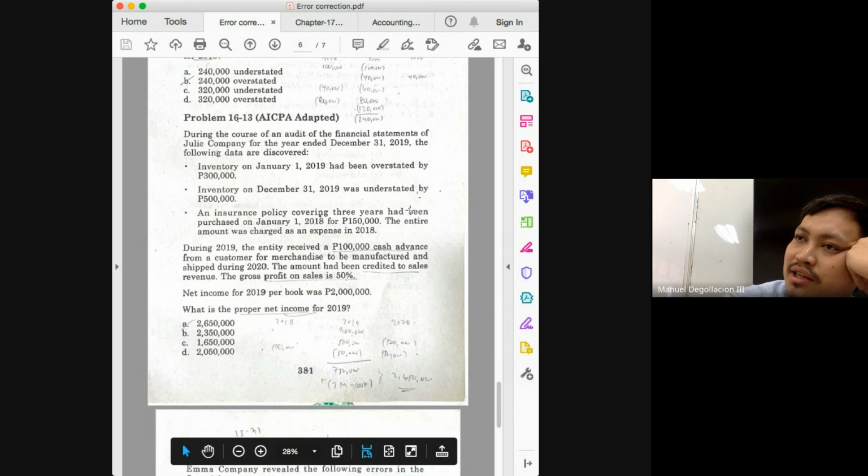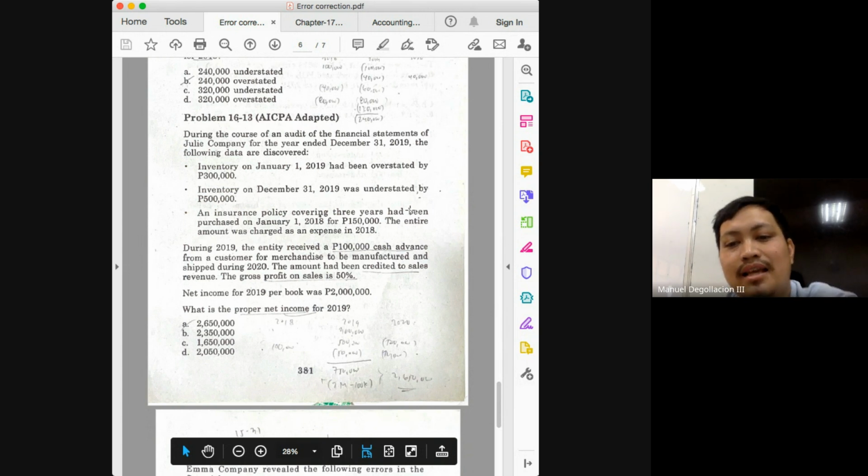How much should have been the insurance expense in 2018? Class, how much? We will not move on until you give me the number. 50. And then in 2019, it should be 50. In 2020, it should be 50. But what actually happened? The expense in 2018 was how much? 150, even though it should have only been 50. In 2019, what happened? Insurance expense was only 0, even though it should have been 50. The same thing would also happen in 2020.